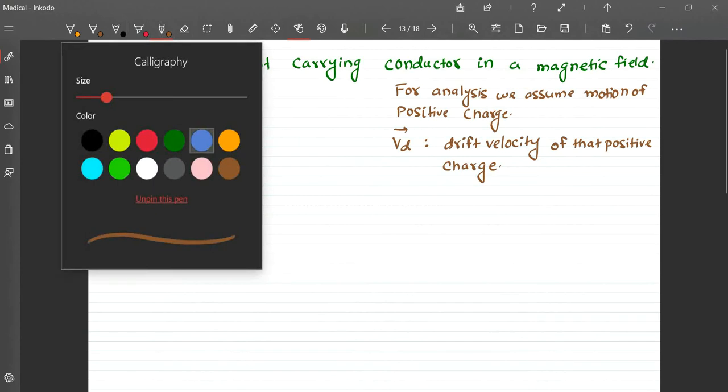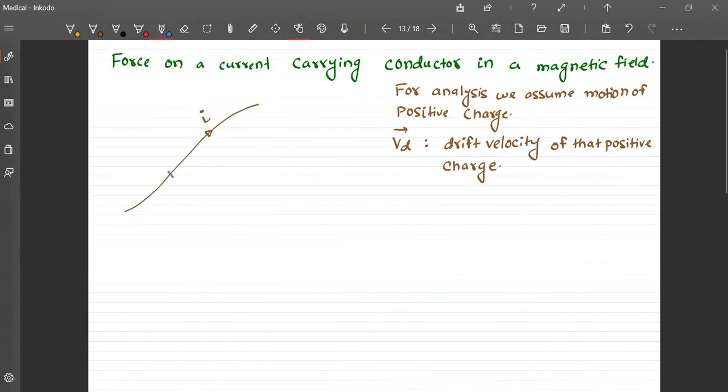Now suppose I take a very small section of this conductor. So can I say in this small section, there will be a small amount of dq charge which will be moving with velocity Vd, the drift velocity, yes or no? Then only current is set up, right? Okay. Suppose the field is like this.